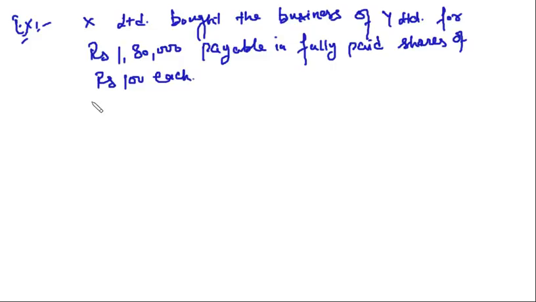Now in this there are two cases: number 1, issue of shares is at par, and number 2, issue of shares is at a premium of rupees 20. Pass necessary journal entries.